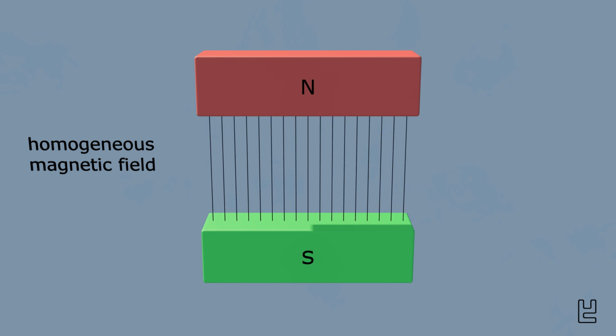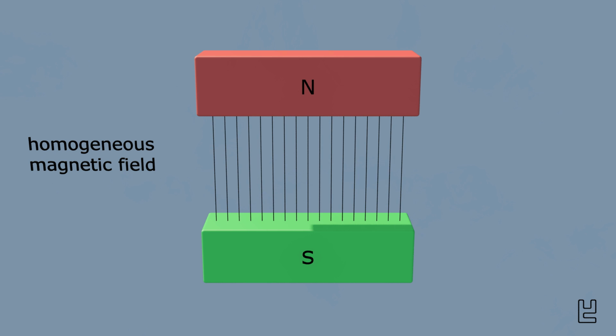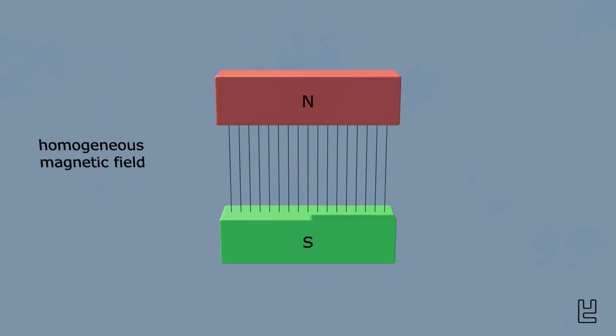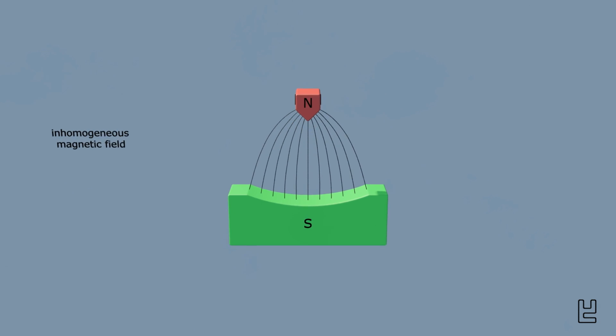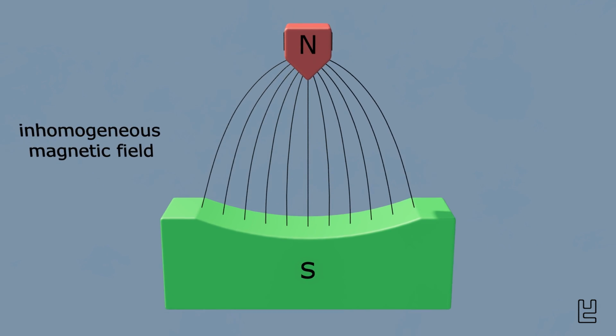The important point here is that the force that acts on a bar magnet which is located in a magnetic field depends on the strength of that magnetic field. Therefore, the closer the magnetic lines lie together, the greater is the force on a bar magnet in the magnetic field. Now we look at the more important case of an inhomogeneous magnetic field.